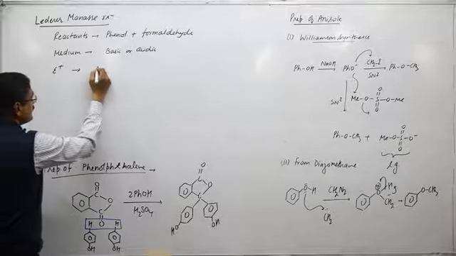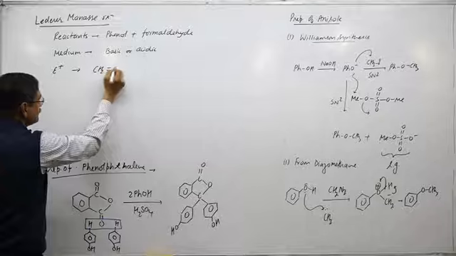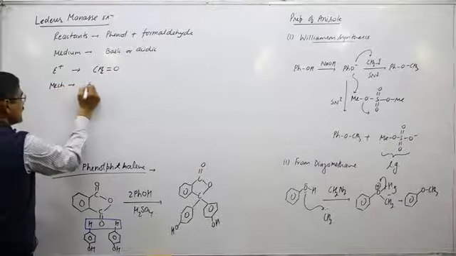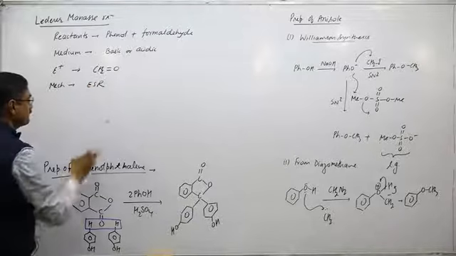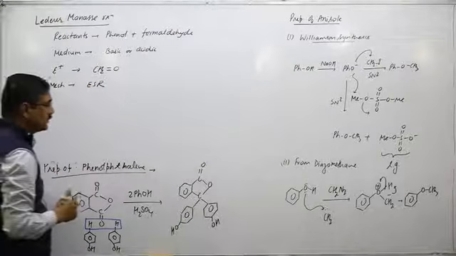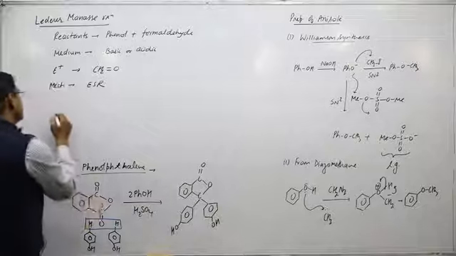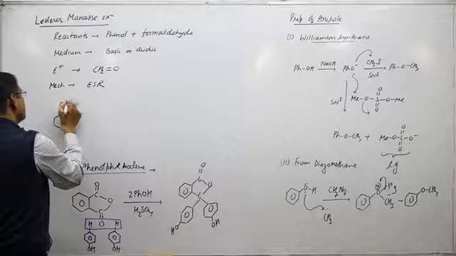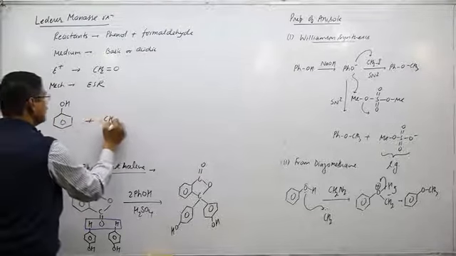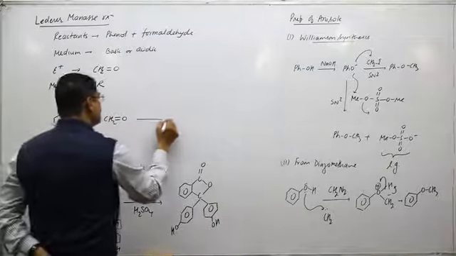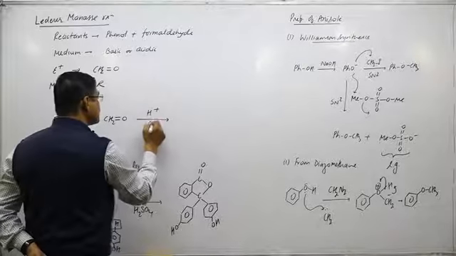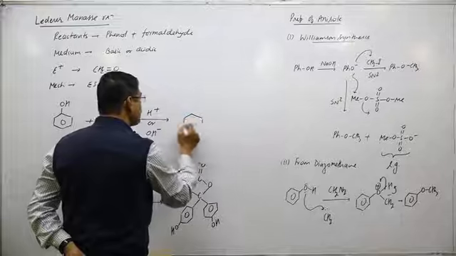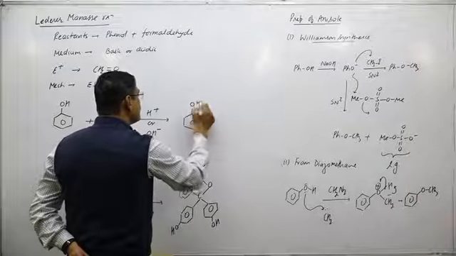Electrophile is formaldehyde. Nature of reaction, that is mechanism, is electrophilic substitution reaction at phenol. Products are ortho-para substituted products. So reaction is like this. Phenol when reacted with formaldehyde in either medium H plus or OH minus, ortho-para products are obtained.